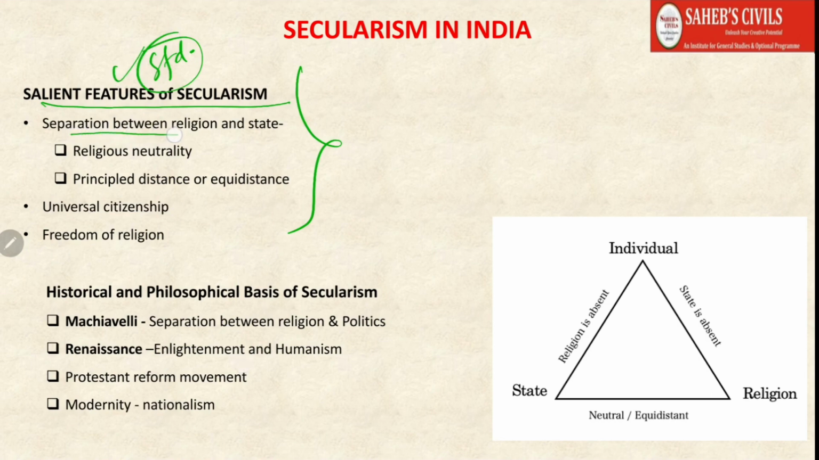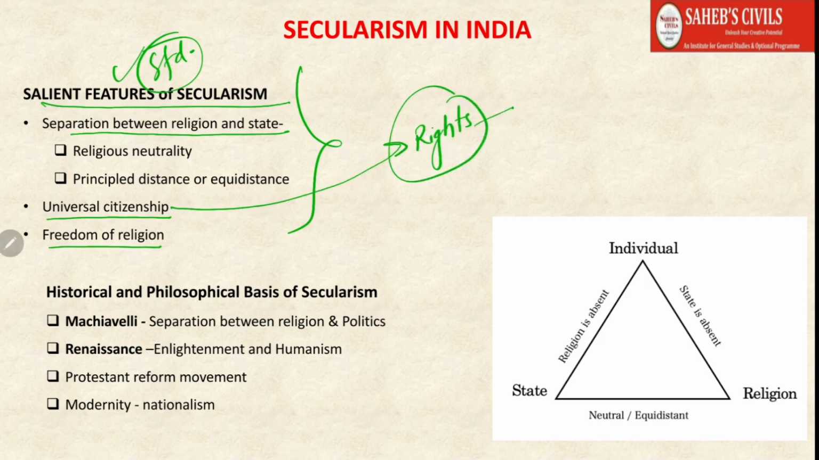The first one is the separation between religion and state. Second is universal citizenship, and third one is freedom of religion. Now what does universal citizenship mean? This simply means that all individuals have rights. Especially we are talking here about democracies, not theocracies or authoritarian types of governments. So universal citizenship means that rights accorded to individuals must be equal. Every individual must have equal rights.